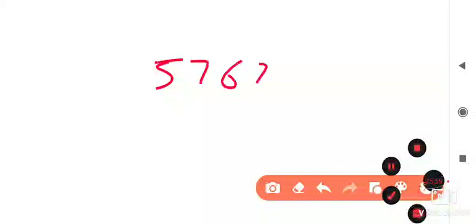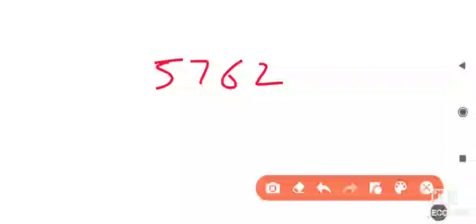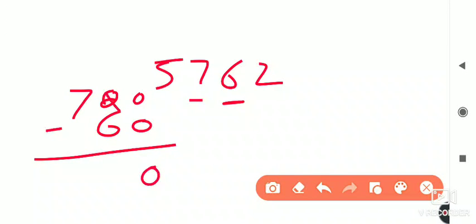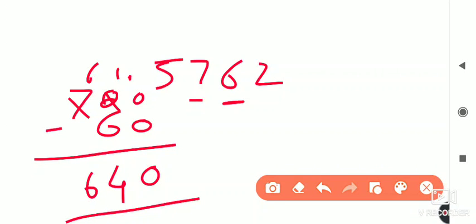Okay, now the next question is: in the number 5762, what is the difference of the place values of the digits at the tens place and the hundreds place? Who is at the tens place? 6. And what is its place value? 60. And at the hundreds place, who is there? 7, so its place value is 700. And the difference is how much? Here 700, here 60. 700 minus 60 is 640. That is its answer. So they may ask you the difference between the place values of the tens place and the hundreds place.